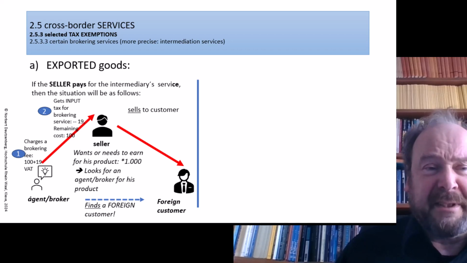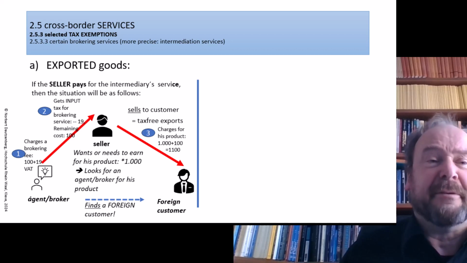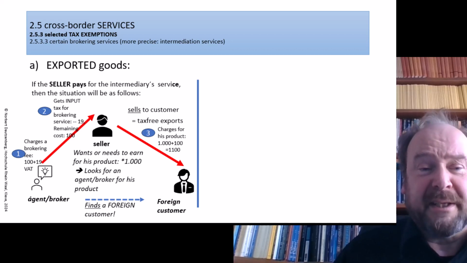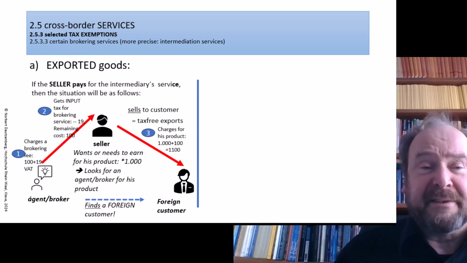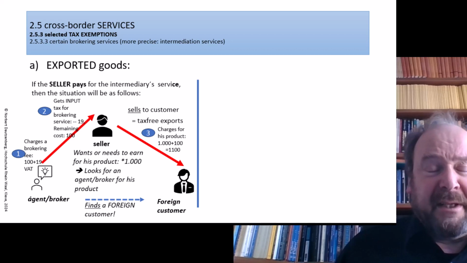However, with an export, the input tax refund is still upheld, so his net cost will be 100, so he can sell in a tax-free way for 1,000 plus the 100, which increases his cost naturally, so for 1,100. So basically, the cost caused by the agent reaches the final customer free of any tax if you design it this way.